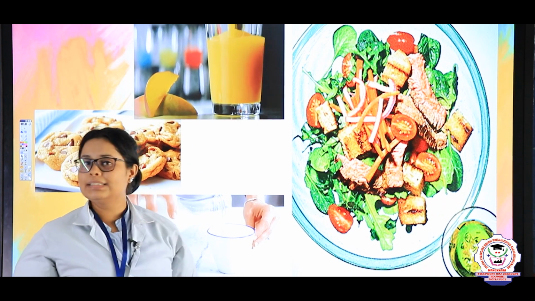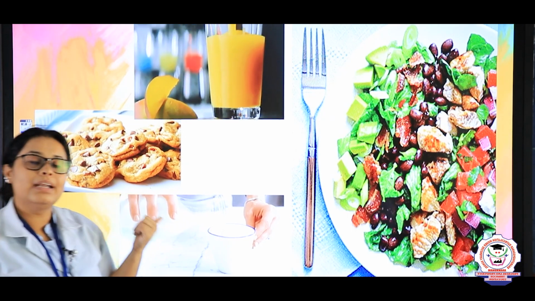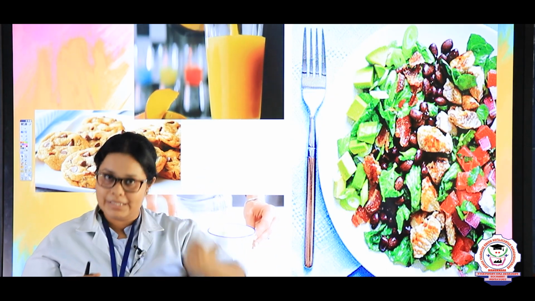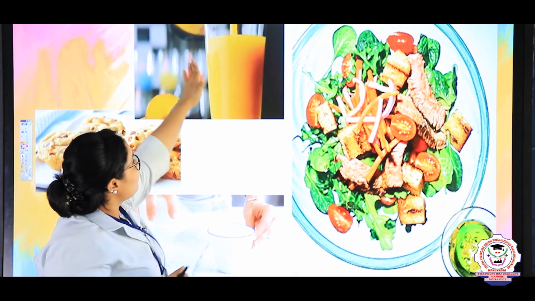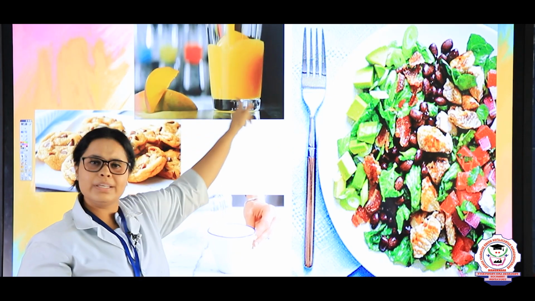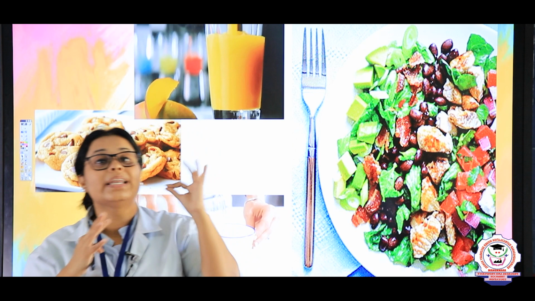Same way, take this example. In this, what is there? This is a mango milkshake. In the mango milkshake, what are all things you are adding? You are adding milk, sugar and mango. But even after getting it, you will see that it's like only yellow kind of solution, right? That means all the substances which are there, they have mixed in very nicely.